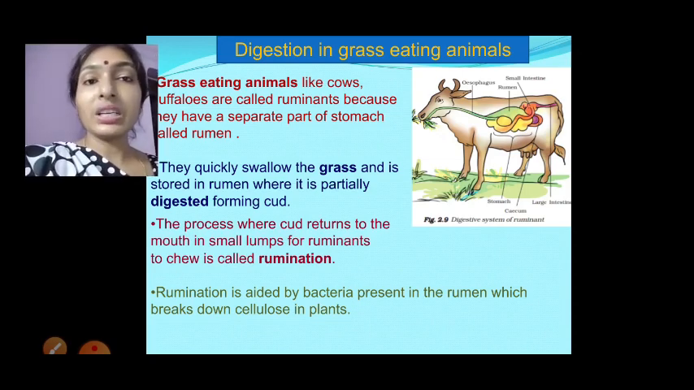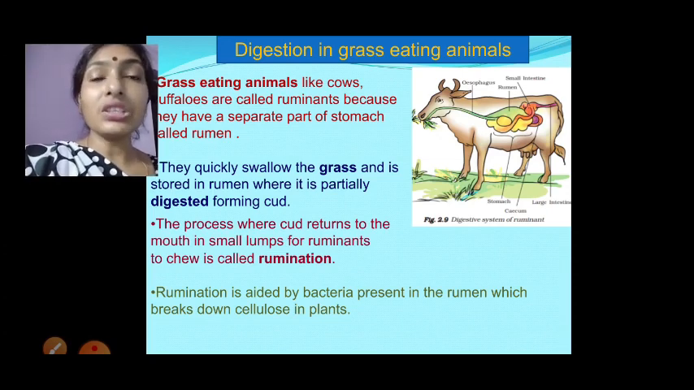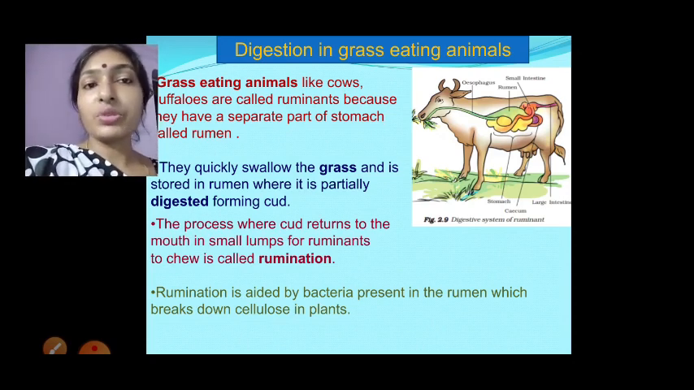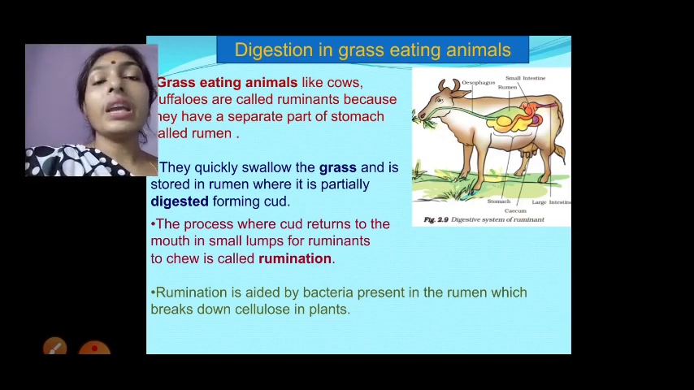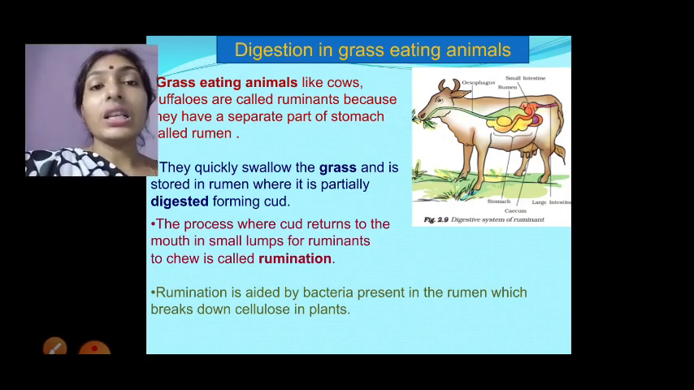While they are taking out the curd, it is mixed with the bacteria present in the rumen, which helps to digest the cellulose. In that way it then goes to the digestive system, and slowly it gets digested, absorbed and assimilated into the animal's body. This is how the digestion process happens in grass eating animals. They are also called curd chewing animals, as they take out the curd and chew for a long time. Another name for them is ruminant.